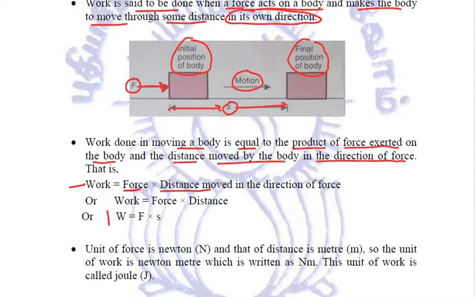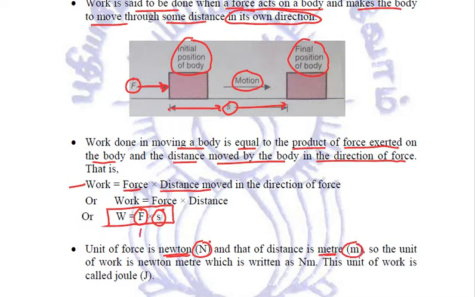We can represent the formula for work as W = F × S, where W is the work done, F is the force acting on the body, and S is the distance through which the body is moving. We know that the SI unit, the standard international unit of force, is Newton, expressed as capital N, and the standard international unit of distance is meters, represented as small m.